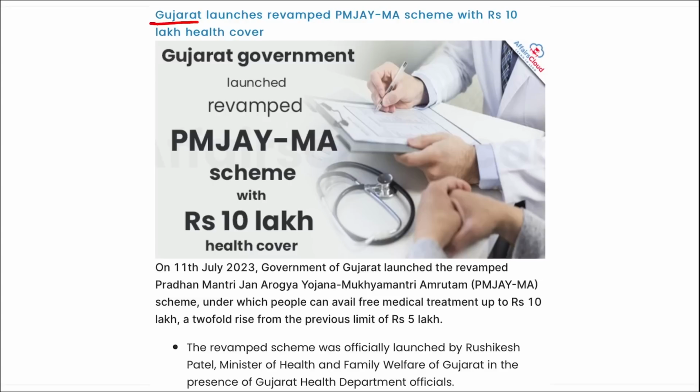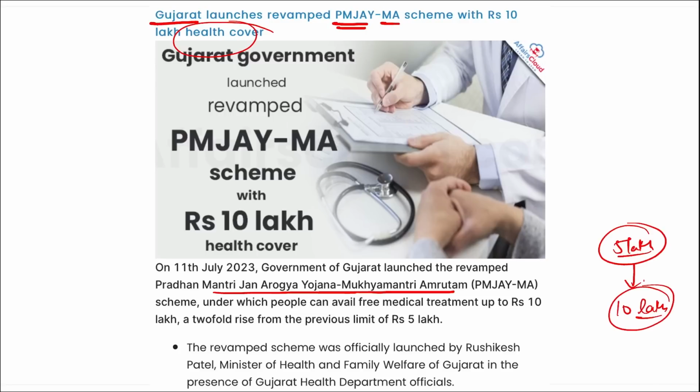Next, Gujarat has revamped the Pradhan Mantri Jan Arogya Yojana Mukhyamantri Amrutam scheme. Before this, 5 lakh rupees insurance was provided to the workers of Gujarat. But now under this scheme, it has been revamped and increased from 5 lakh rupees to 10 lakh rupees per annum.